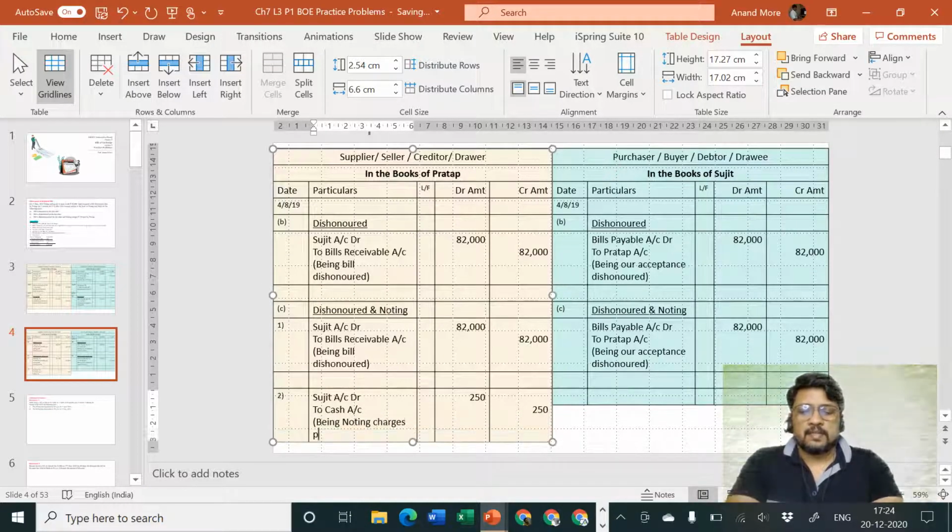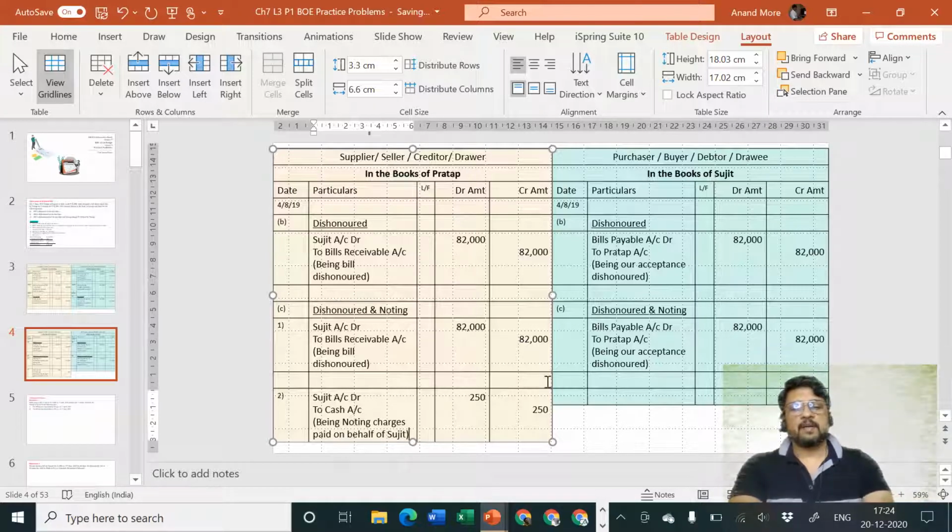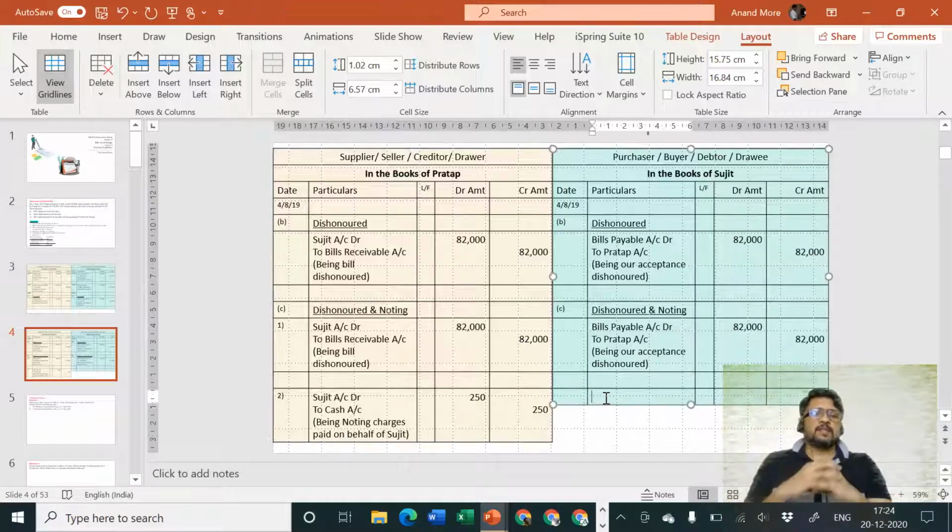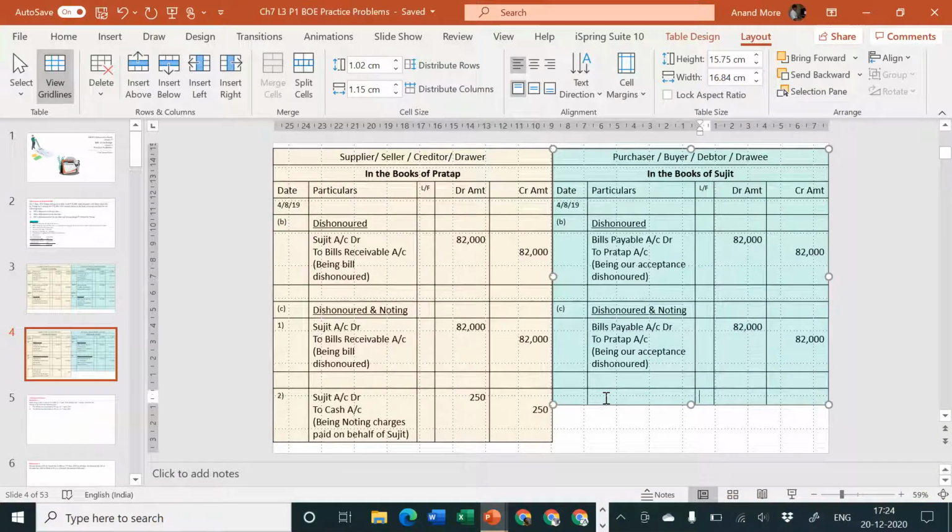Noting charges paid on behalf of Sujit. Okay, being noting charges paid on behalf of Sujit. And what is the entry we will pass? In the books of Sujit, let me disappear from the screen because there will be sufficient space now to write it. Entry will be entry number 2.